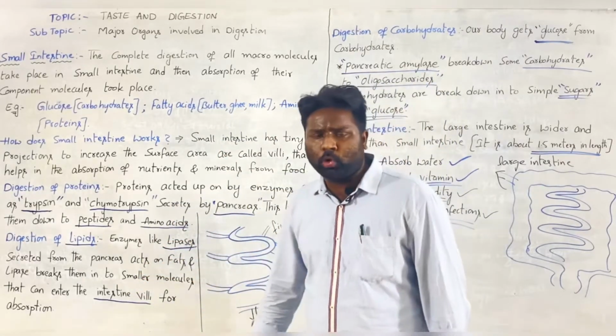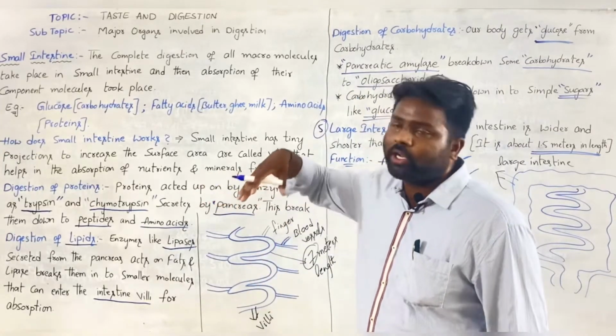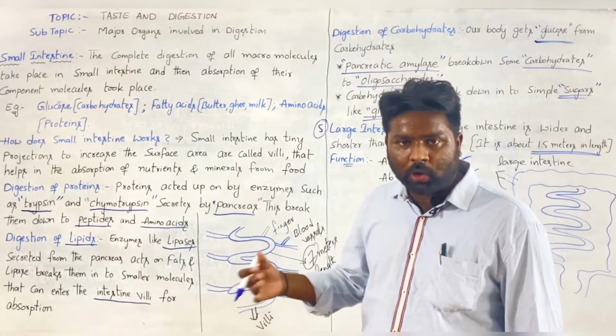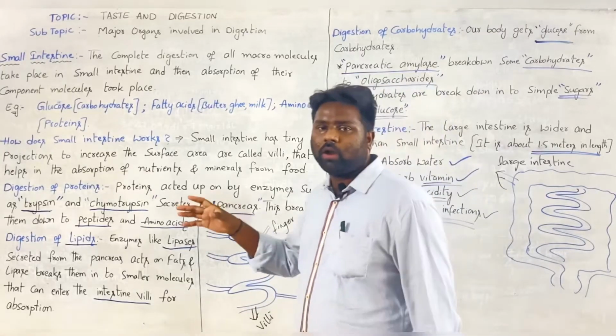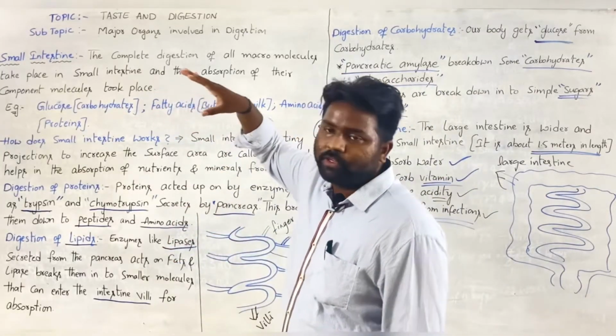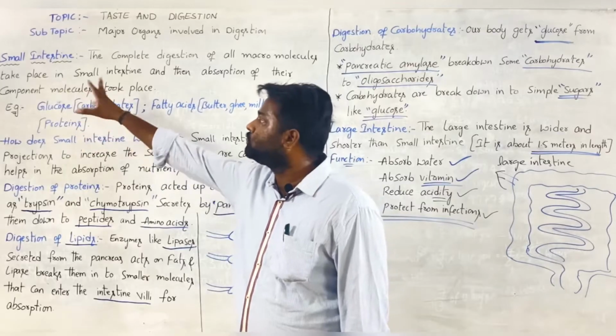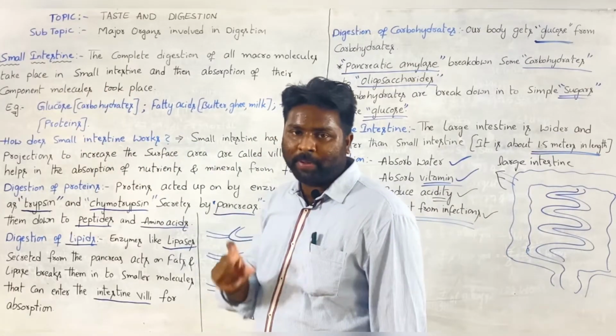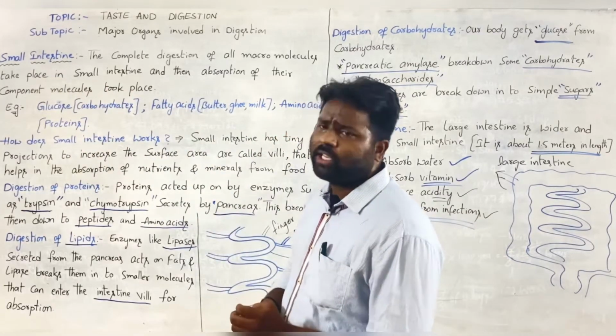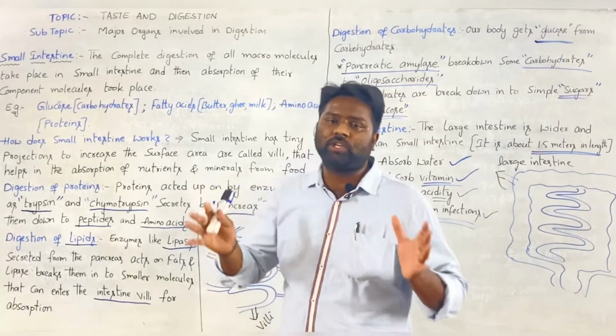Okay, one more time I am going to revise what we had discussed up to now. See, the fourth organ which is involved in the digestion is the small intestine, chinna pregu. In the small intestine complete digestion will take place.